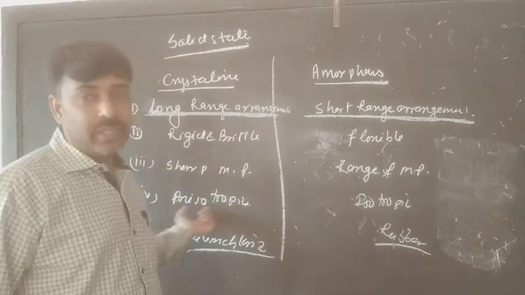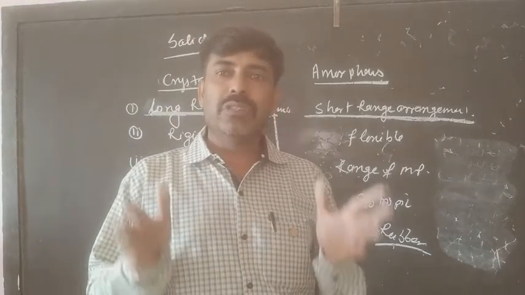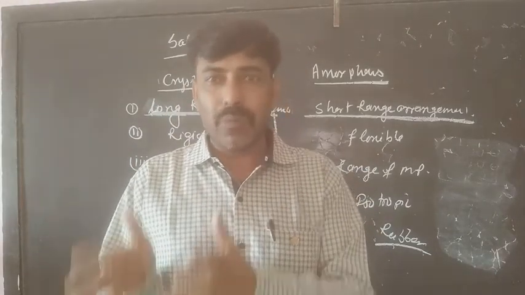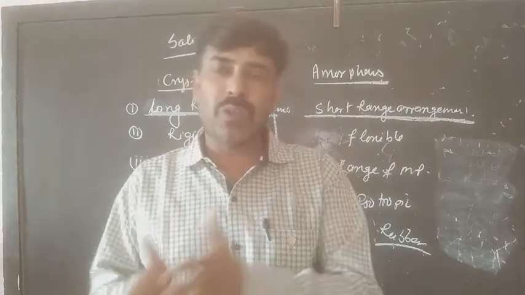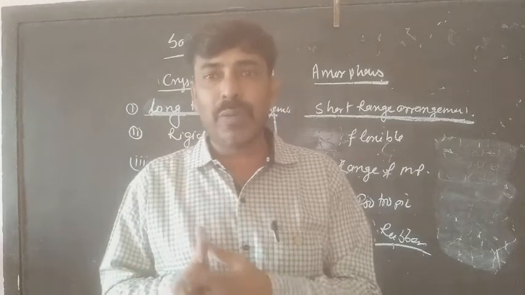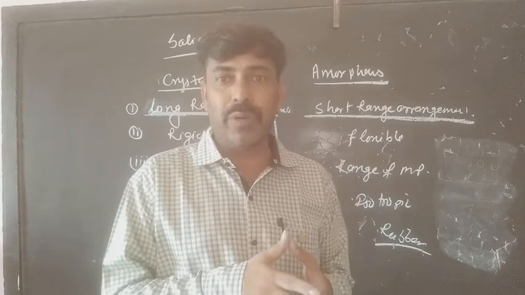The last one is the anisotropic and isotropic nature. Anisotropy means showing a different physical property with respect to the surface angle. That means at different angles, different physical properties will be there. For example, resistance, refractive index.